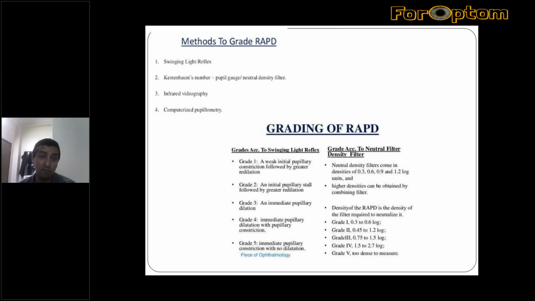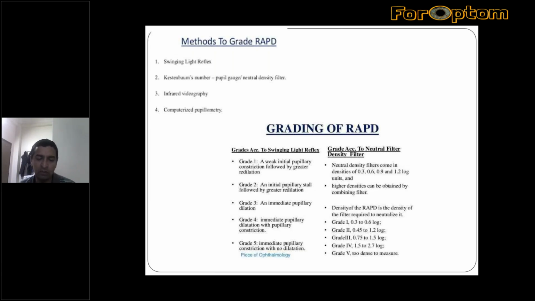The common methods to grade RAPD are the swinging light reflex, which is most commonly used by all of us, and others being the neutral density filter, infrared videography, and computerized pupillometry. Of those, I have only done the swinging light reflex.